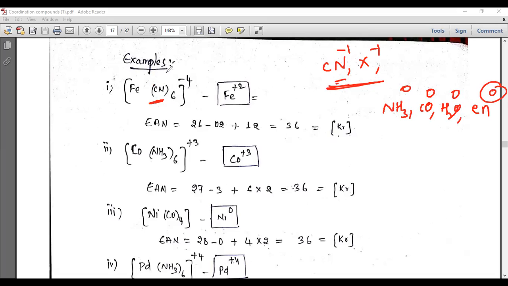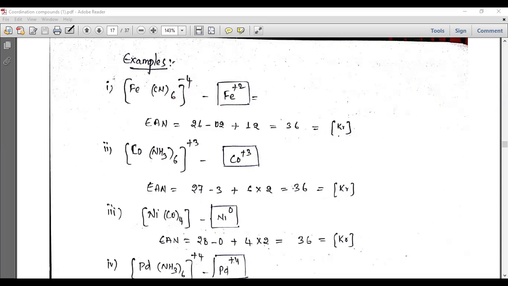If it has the -1 oxidation state, it is simple. I told you a trick: here there are 6, so 6 minus 2 gives you +2 oxidation state. Here the neutral ligand is 0, so 0 plus 3 gives you +3. Very simple. So 0 plus 3 you will get 0 here.